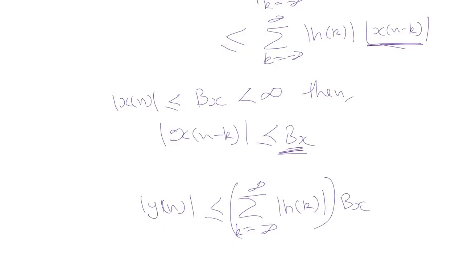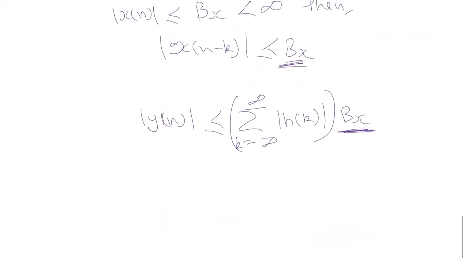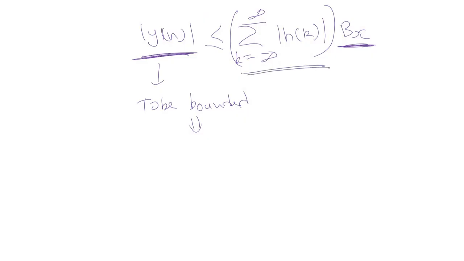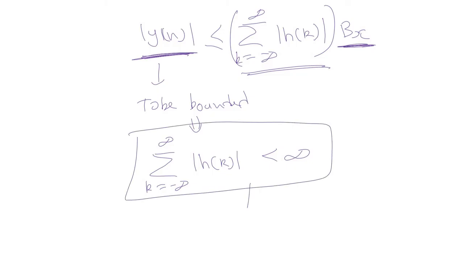Now this b of x, we know it is bounded, it is less than infinity. For the output, modulus of y of n, to be bounded, this summation should be less than infinity. That means the summation of modulus of h of k, k ranging from minus infinity to infinity, should be less than infinity. If this condition is satisfied, then we can clearly say that the system is a stable LTI system.